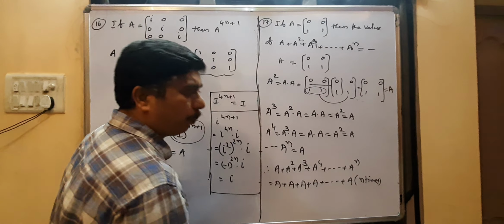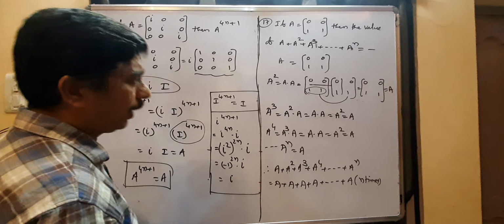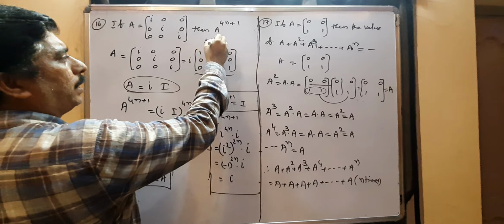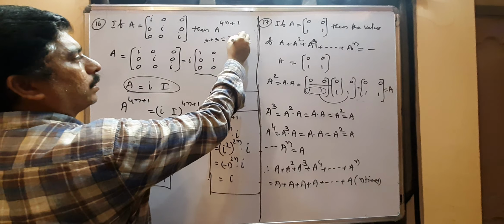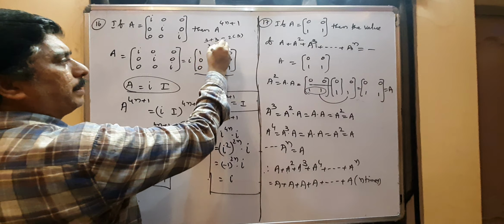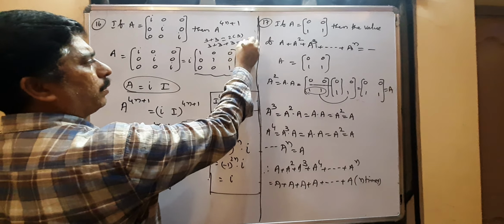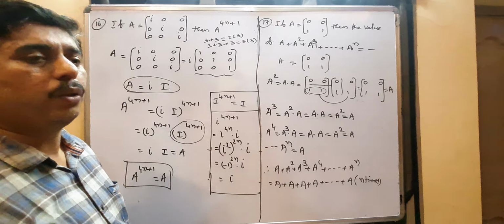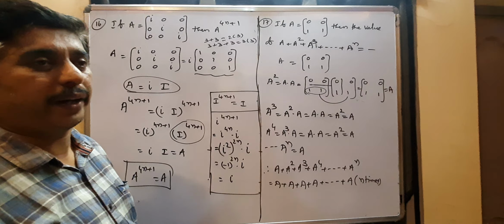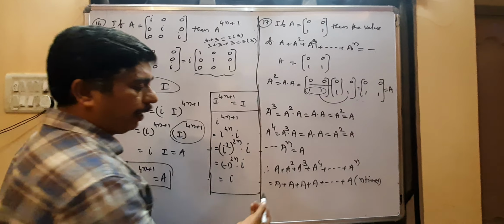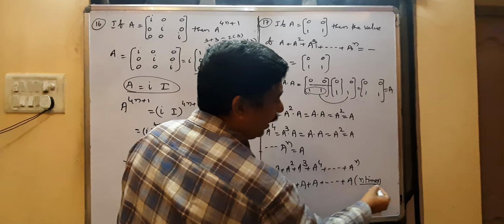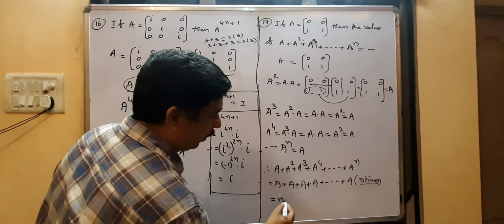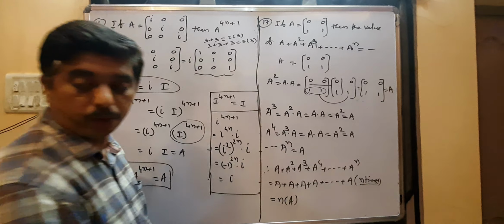If you take 3 plus 3, that is 2 times 3. If you take 3 plus 3 plus 3, that is 3 times 3. If you add 3 four times, you get 4 times 3. If you add 3 five times, you get 5 times 3. Like that, A added n times is n times A. Copy it.